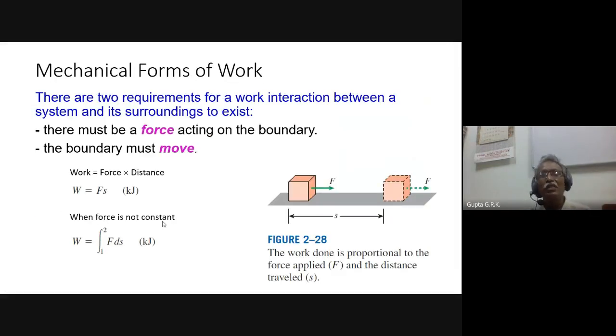Mechanical form of work is what we study in engineering mechanics. So when a force moves from one point to another point, there is a distance traveled.